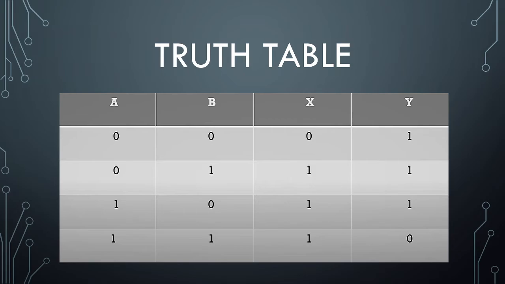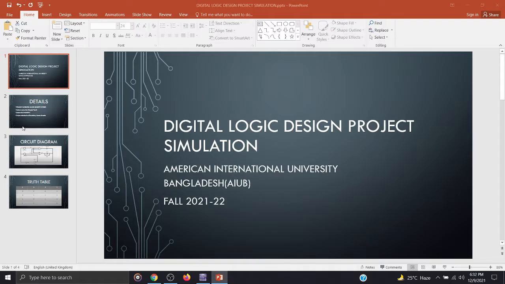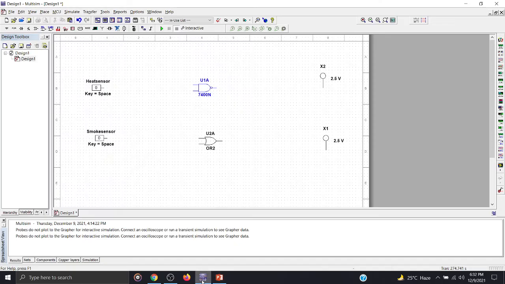Let's see the simulation part. We can see a heat sensor, a smoke sensor, an OR gate, a NAND gate, and two LEDs. We can find all these components in this place section. Now connect all the components.